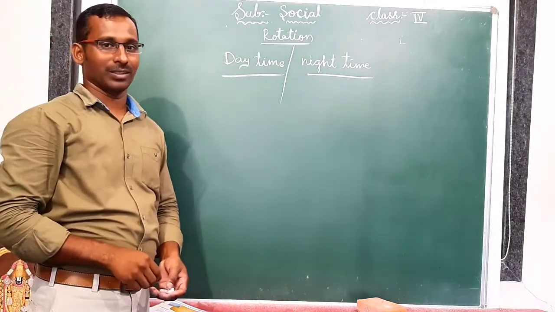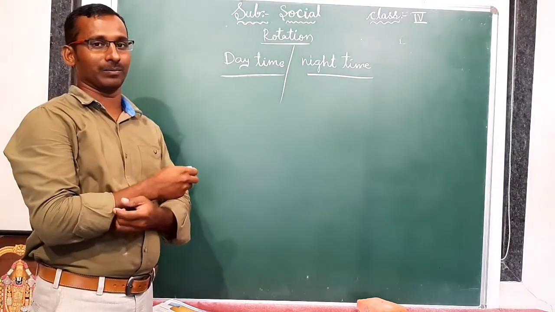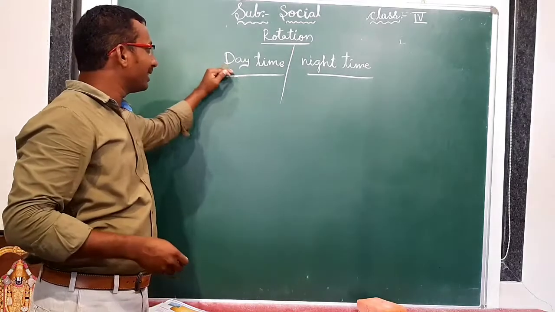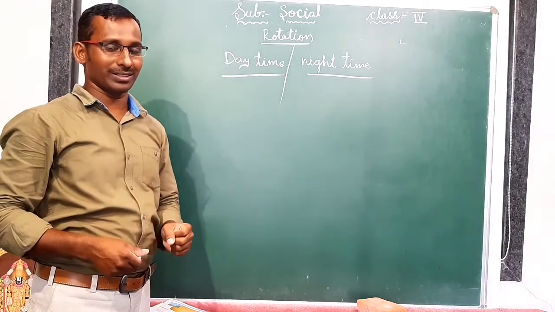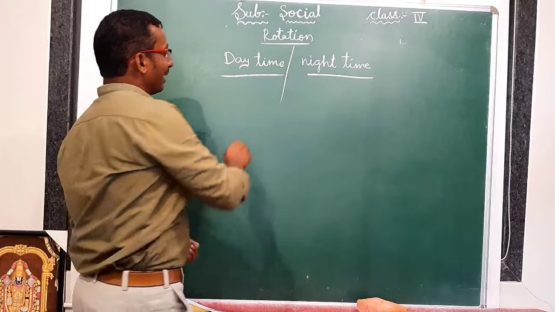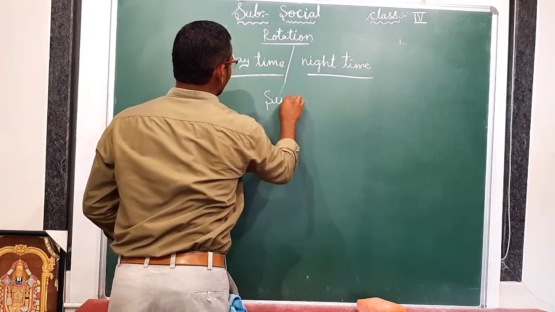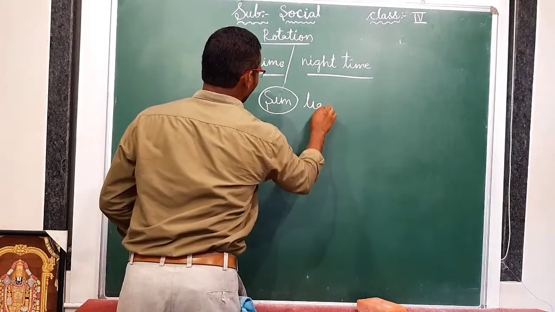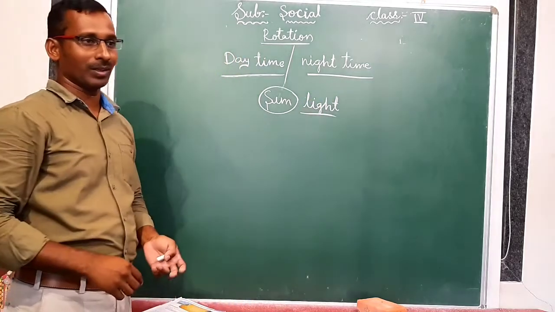Clear? How are these day and nights happening? Are you listening? Are you understanding? How are these day and nights happening on the Earth? Do you know about that? Okay. Let me discuss with one example. What is the main thing in the solar system? Sun is the main source. So the sun is giving us light. Is it right? Already we know that. Okay?